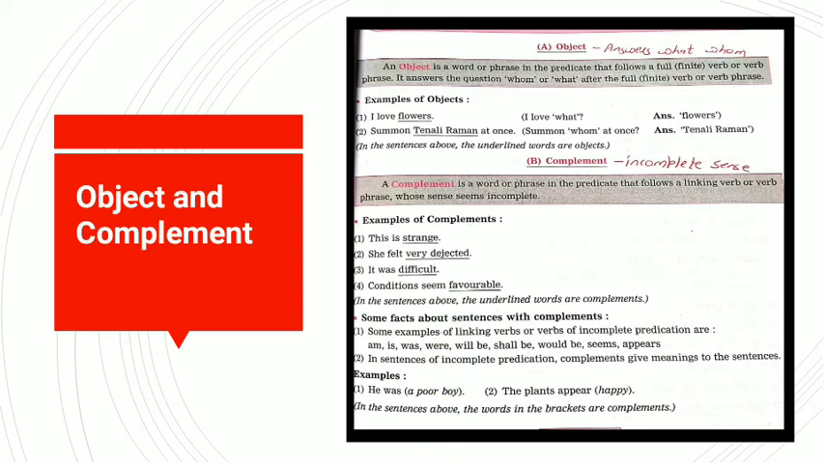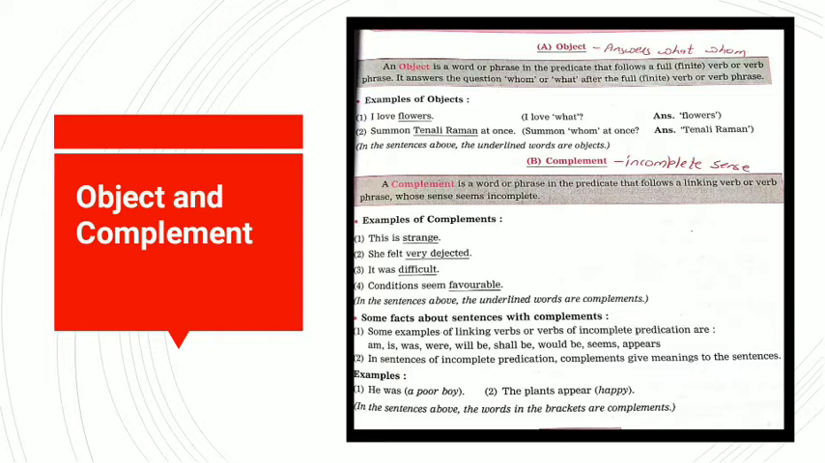Now, when you look at this, I love flowers. I love what? I love flowers. Summon Tenali Rama at once. Whom are we calling? We are calling Tenali Raman. So, in the above sentences, the underlined words are objects.